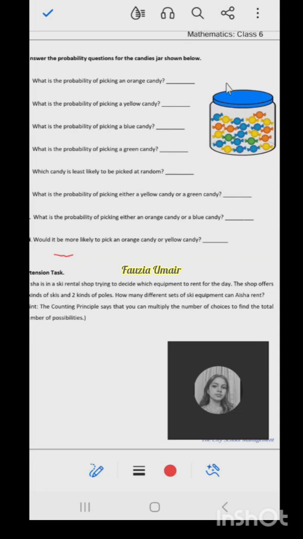Are they 23? Yes, ma'am. Total are 23. So now what is the probability of picking an orange candy? 5 by 23.